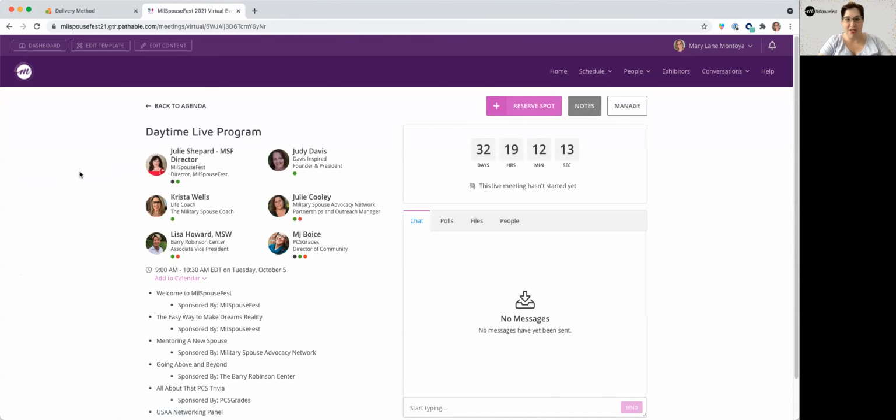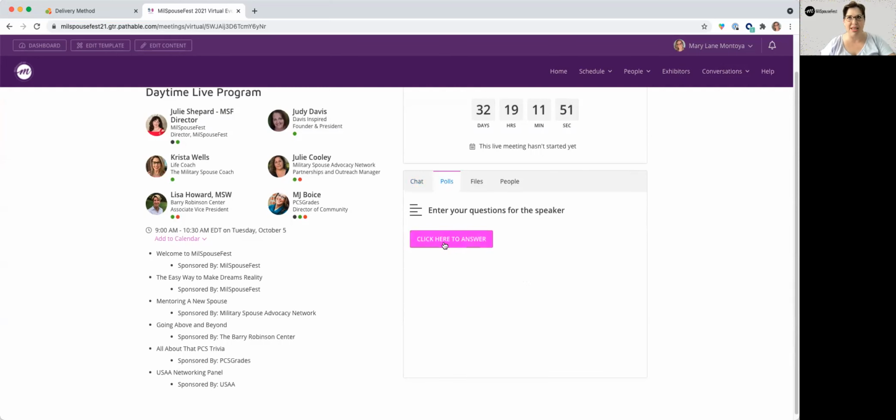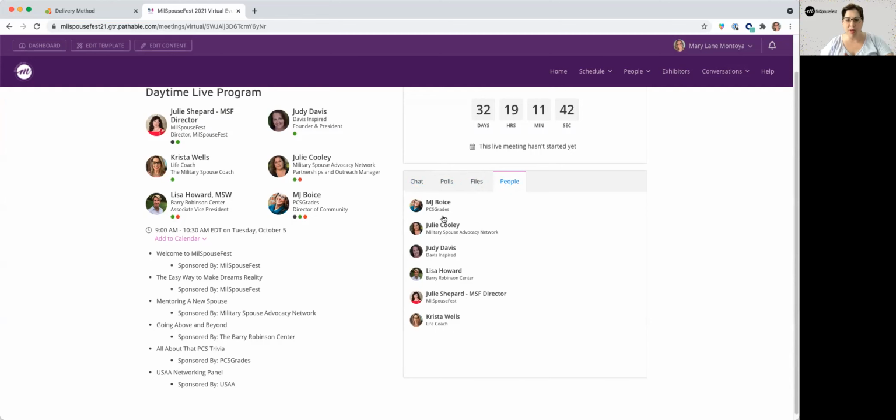And Mary clicked on the words daytime live program, and it brought us up to our run of show. So these are our speakers for the morning part of the session. And over here on the right, you're going to see a chat bar. That's where you're going to be able to communicate during the session and answer questions that we might ask. Next to that are polls. We might have some questions that we ask you that you'll be able to answer during our time together. Any files or handouts, we'll share that in there as well. And then, well, what do we do next?